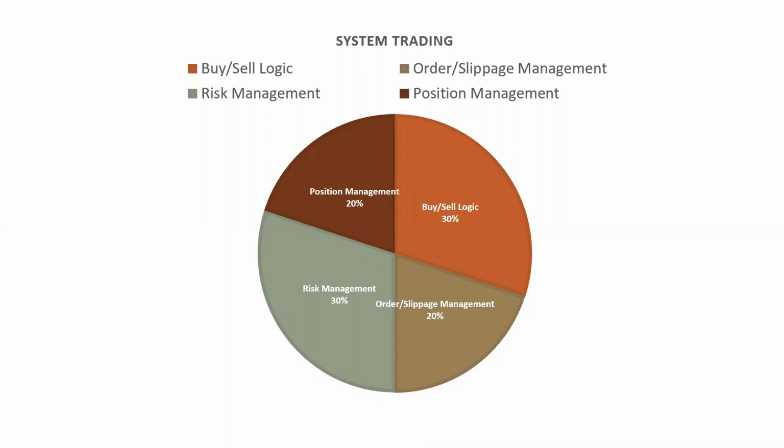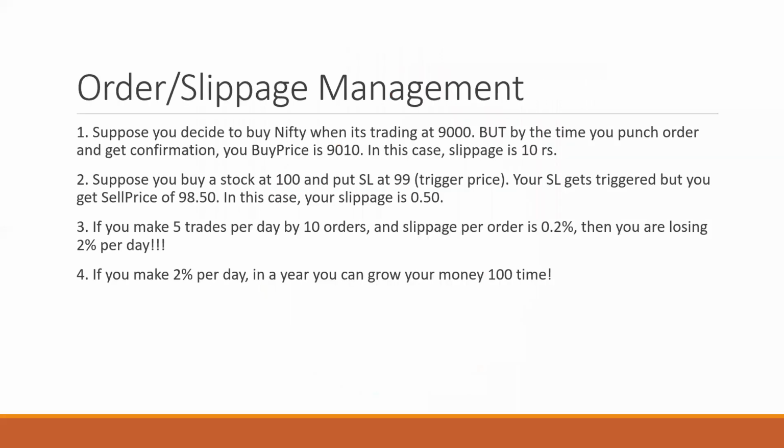Order management and slippage management, it's 20%. For intraday traders, it can be as much as 90%. Risk management is again around one third. Position management 20%. Out of these four, buy sell logic, I think you have already read and heard a lot about that. I would try to avoid talking on that. Order management is something so simple. Slippage management is something everyone can easily relate to. Anyone who has placed even a single order in the market can relate to slippage management.